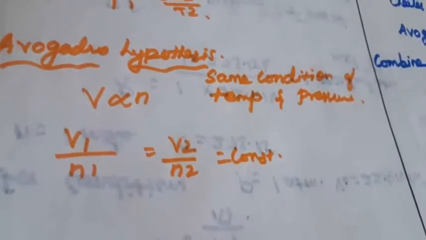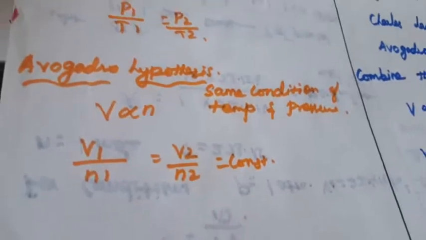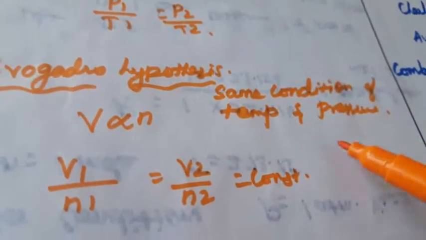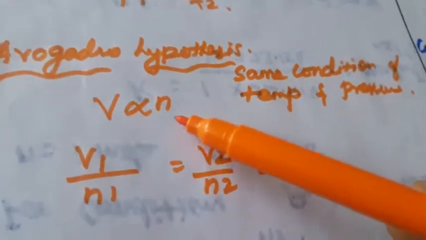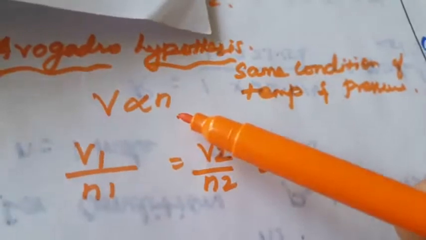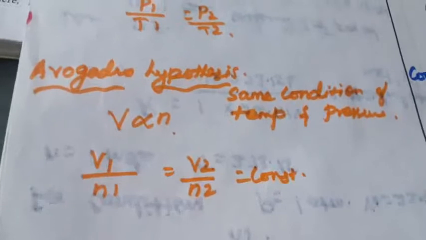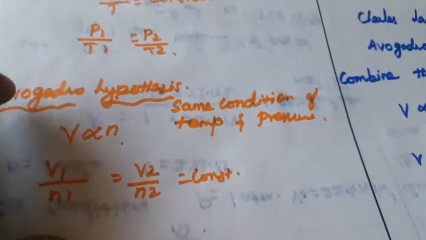Next we are going to see the Avogadro hypothesis. Don't confuse the Avogadro hypothesis and the Avogadro number. The Avogadro hypothesis is completely different. Volume is directly proportional to the number of molecules, under the same conditions of temperature and pressure. The volume is directly proportional to N, the number of moles present in the given gas. So V is directly proportional to N. V1 by N1 is equal to V2 by N2, equal to constant. This is called the Avogadro hypothesis.